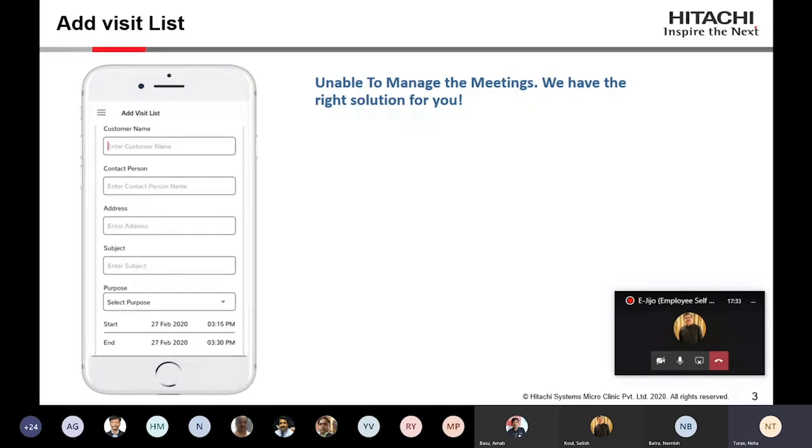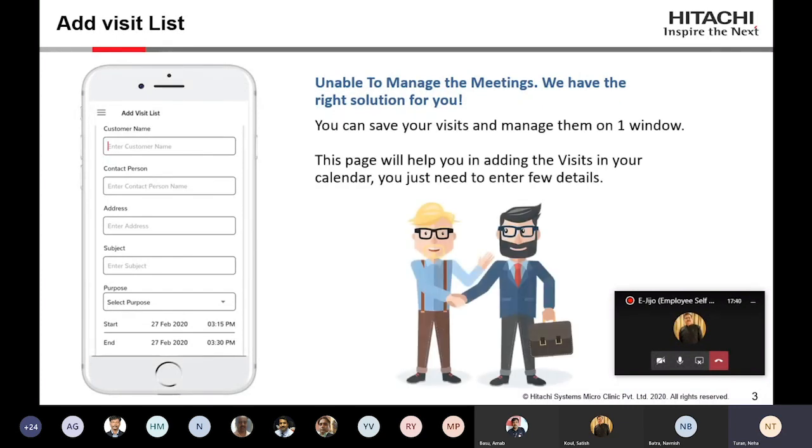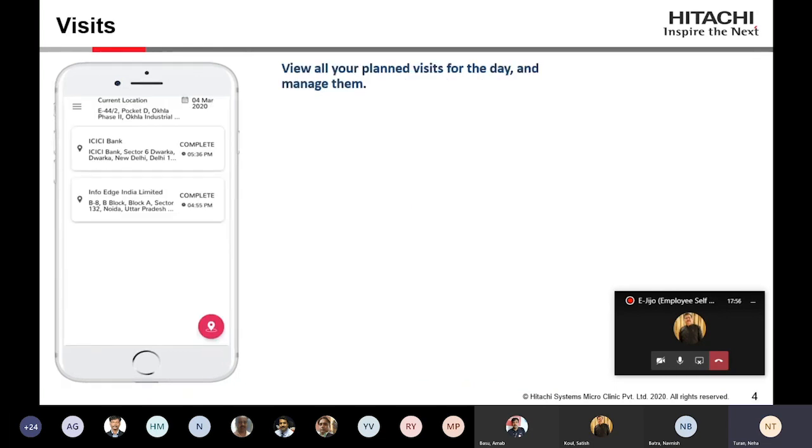And then you can also select start meeting time and end meeting time. So that is there. So you can save your visits and manage them on one window. All the complete visits will be visible on one single screen, and it will help you in adding the visits in your calendar, and you just need to enter a few details. So it would be very easy for any user to fill up such normal information.